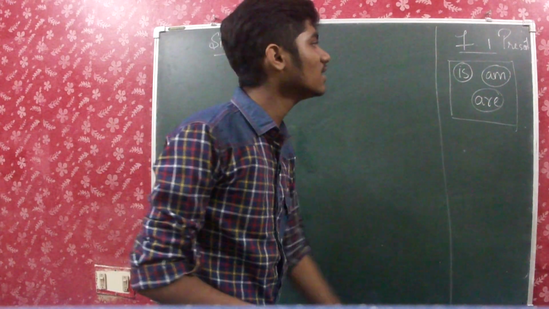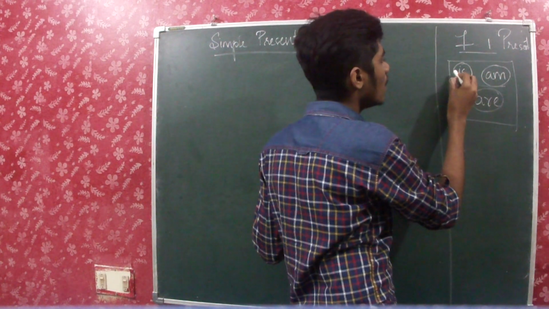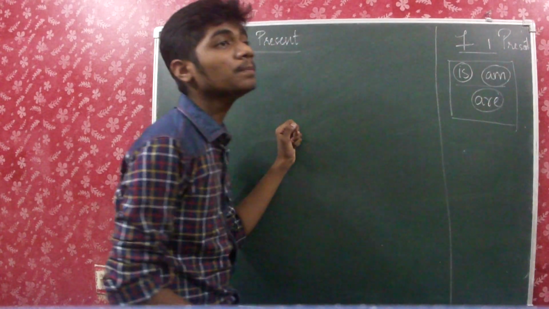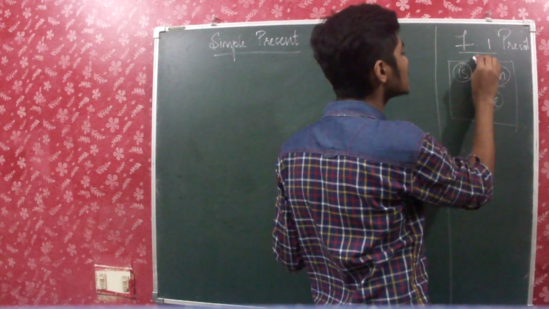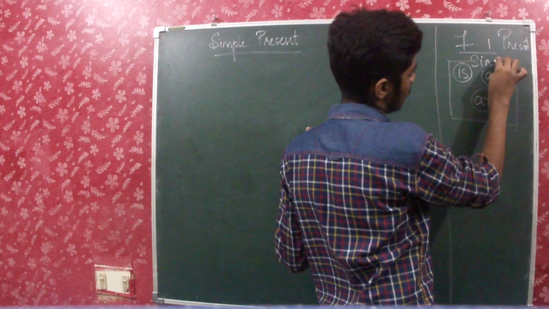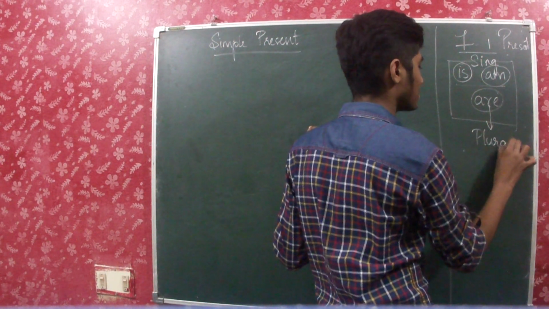So that's why we have given R as the child. So Is and Am, all of them are living in the present bungalow. So all of them are meant for present tense, and both the parents accept singular nouns, and the child accepts plural nouns.